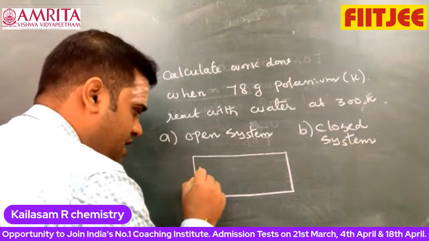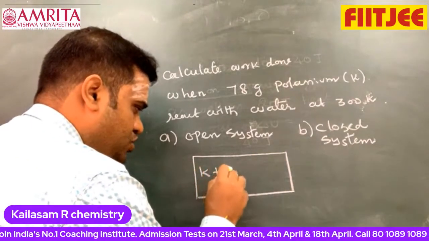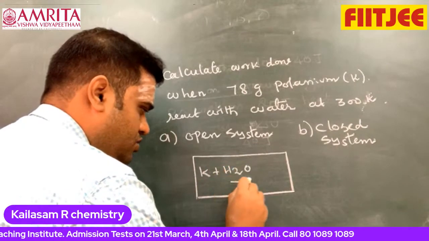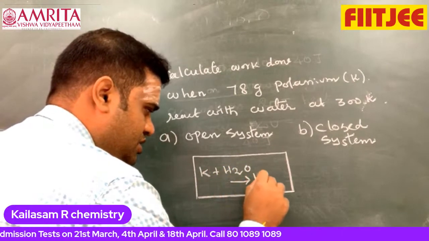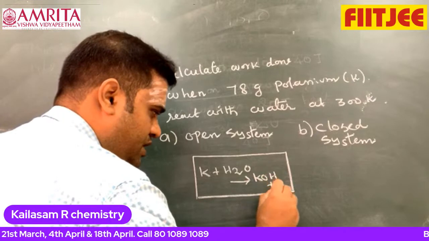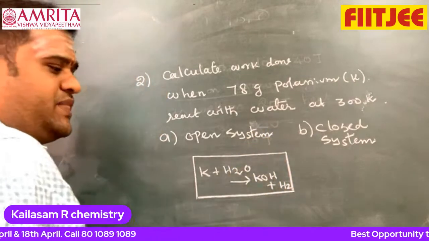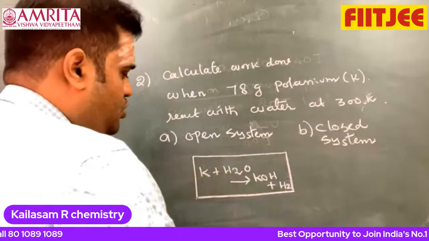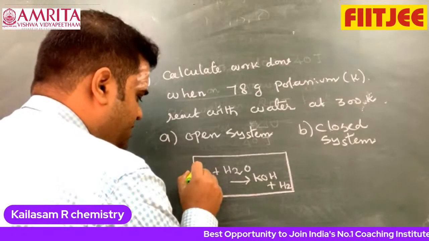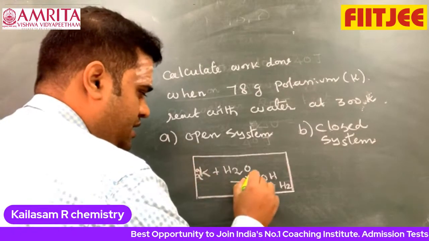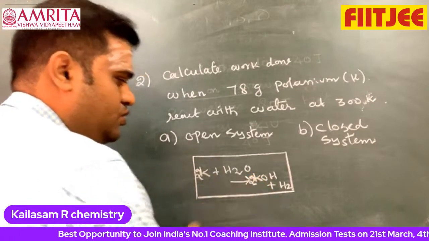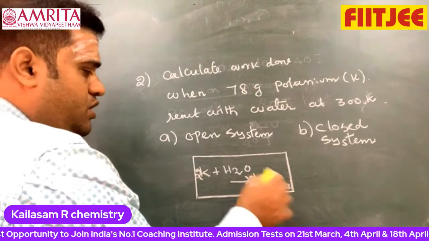That means K plus H2O gives KOH plus H2 gas. Now I want to balance the equation. I take 2K, so this also is 2, and 2 here.